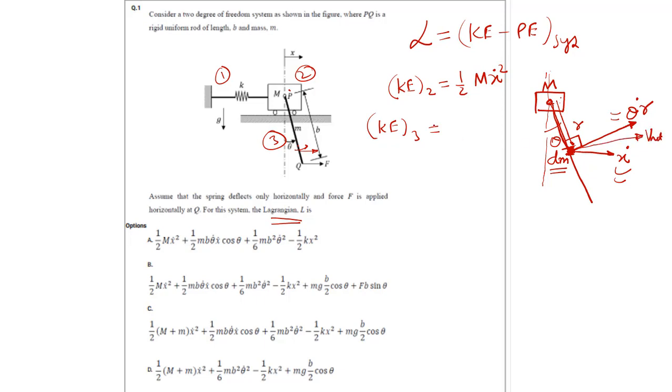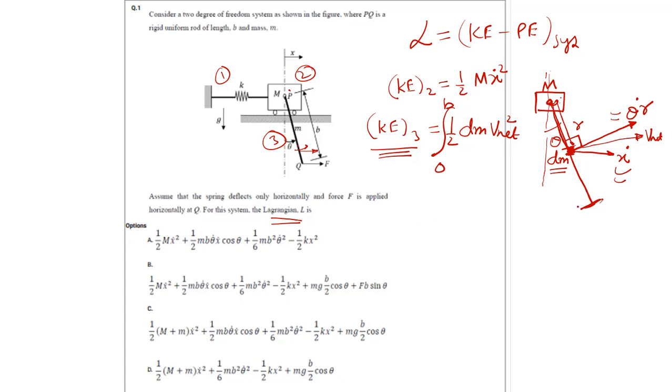So what is the kinetic energy for the third element? It is nothing but half dm v net square, and if I integrate from here till this end, that is 0 to b, then it will give me the complete kinetic energy of the rod. Okay, I hope it is clear.